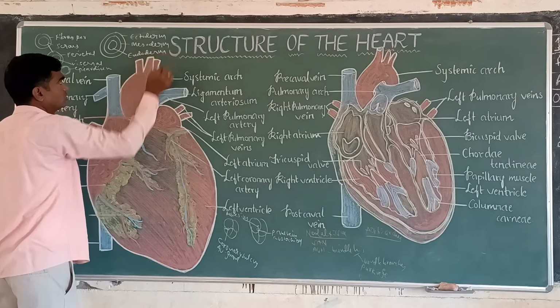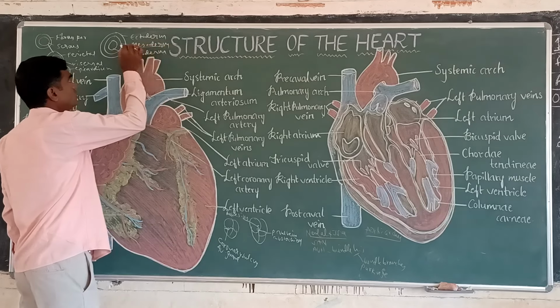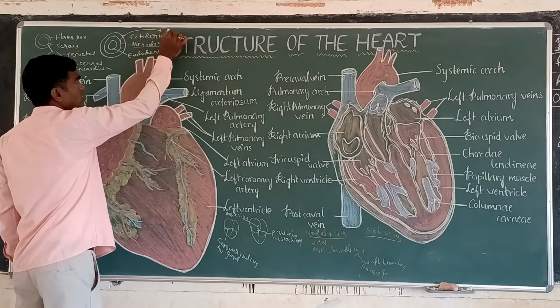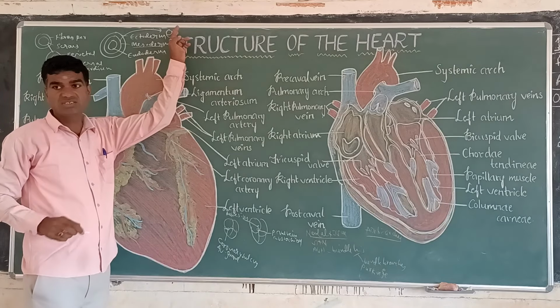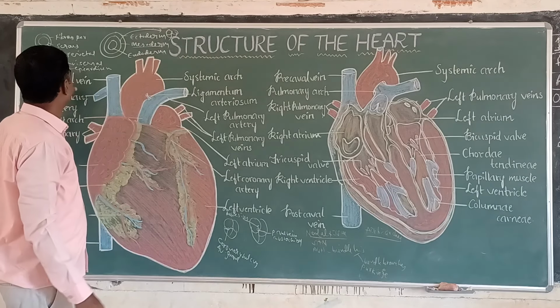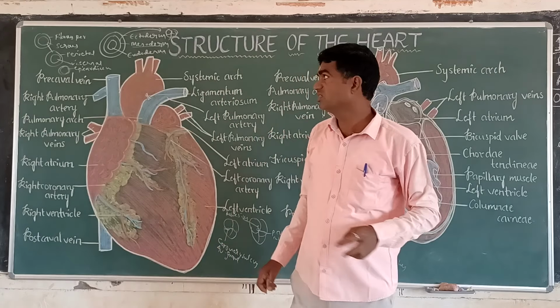The mesodermal layer further forms the heart. So this is called the heart. Now, the heart is made up of different types of layers.